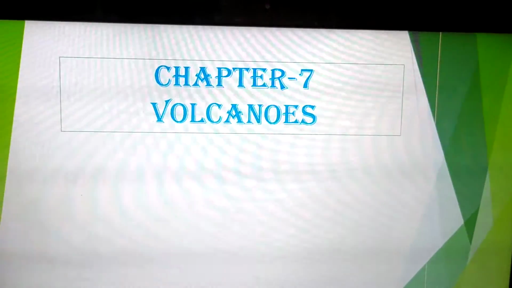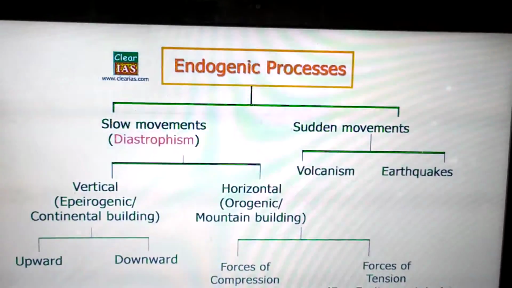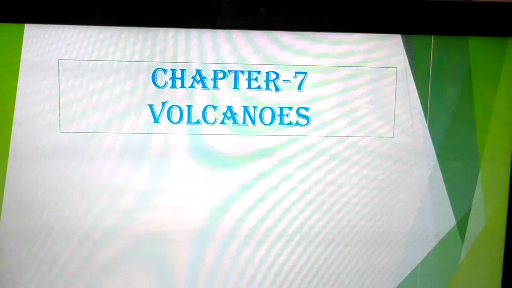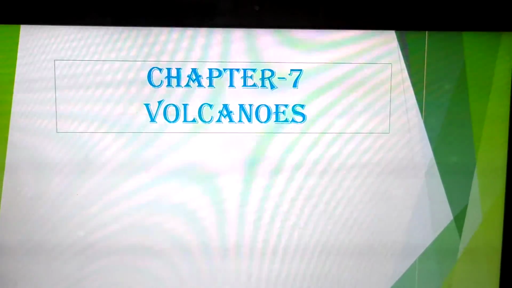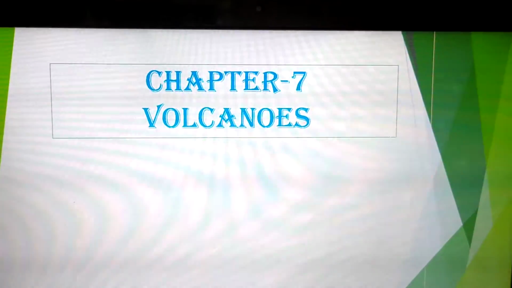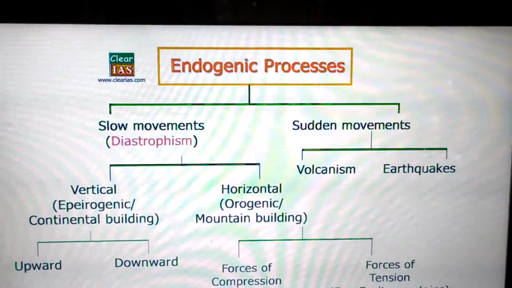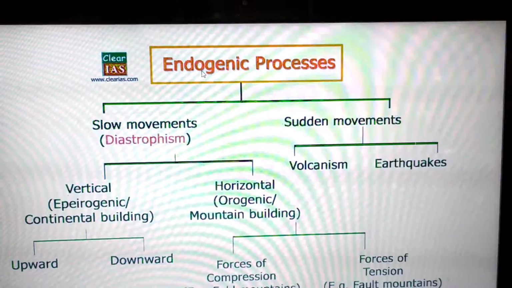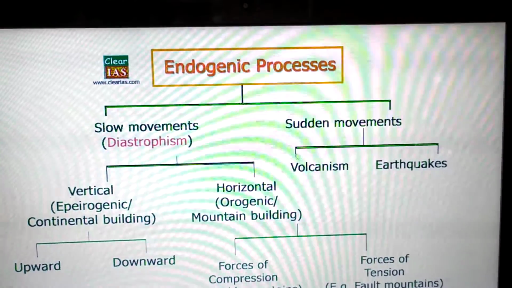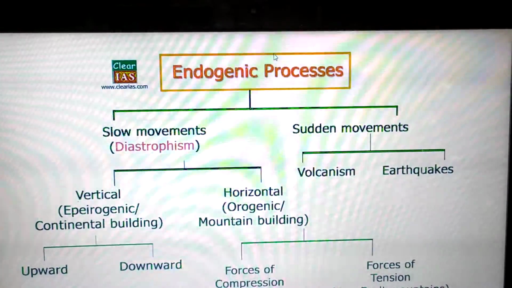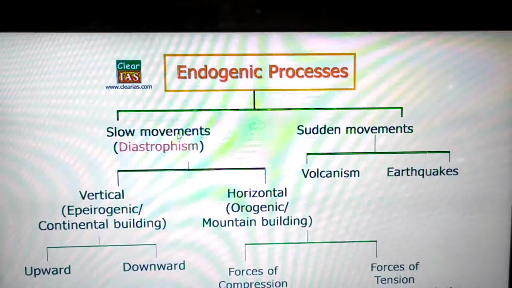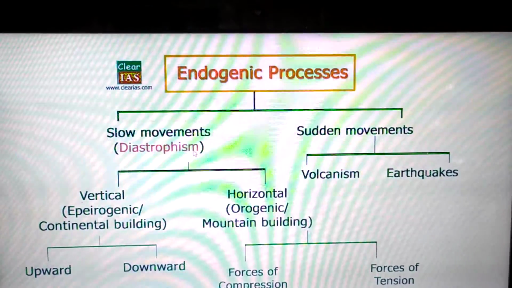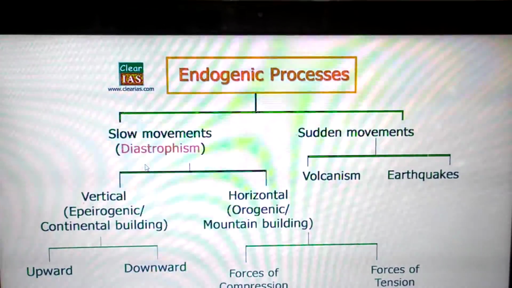Good morning, students. Today we will study chapter 7, that is volcanoes. Volcano erupts because of endogenic force. Endogenic forces are the forces which operate within the earth's crust, in the form of volcanic eruption and earthquake. Endogenic forces are of two types: slow movement forces, also known as diastrophism.